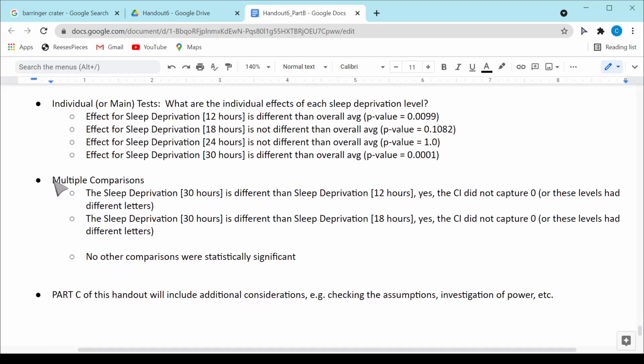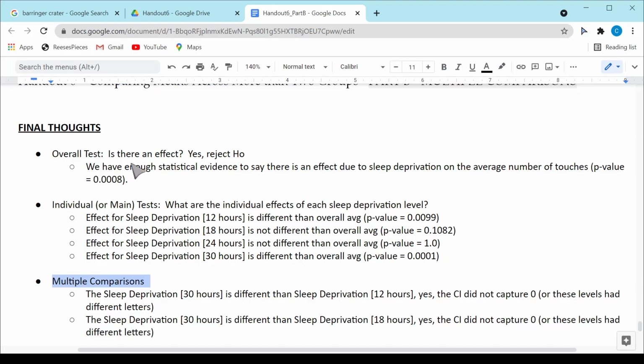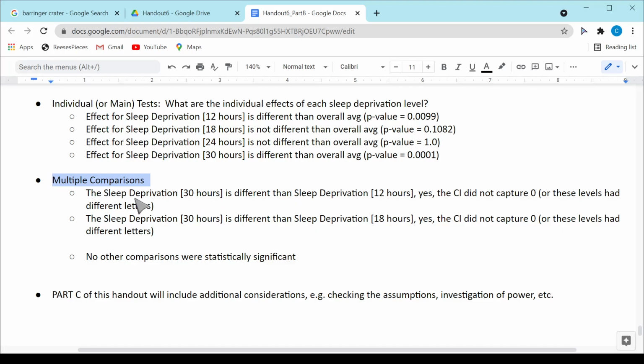Or more commonly, a reasonable follow-up is to identify where the differences exist. The overall test just says there are some effects, but it doesn't tell us which ones are different from the other ones. So those multiple comparisons are doing that for me.